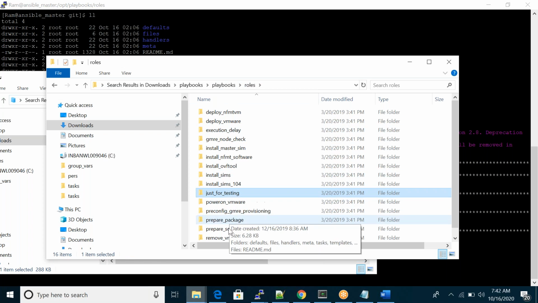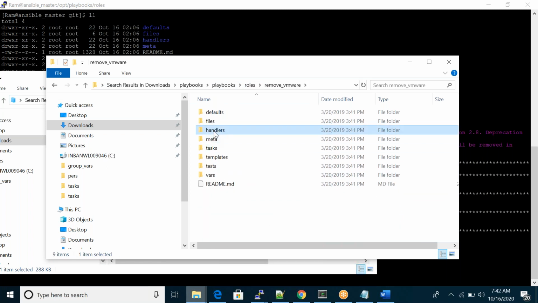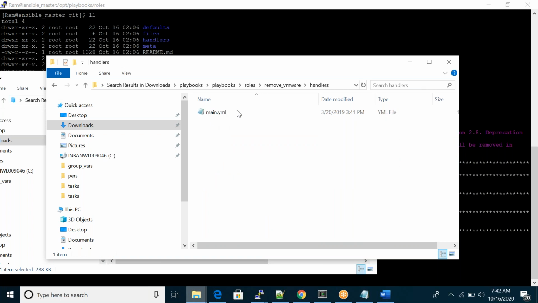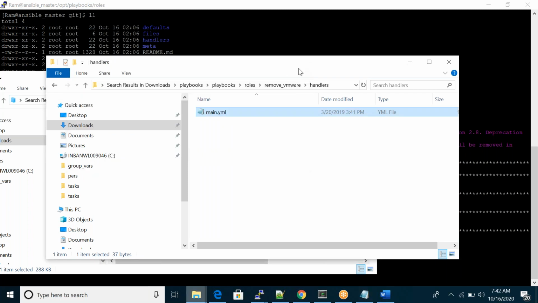Whatever file you want, same thing. Handlers, one minute. Here we are not using any handlers, but it's up to your wish. If you want, you can use the handlers, or you can ignore them also. We are not using any handlers here, but it's up to your decision.